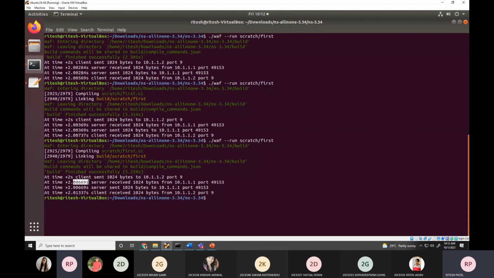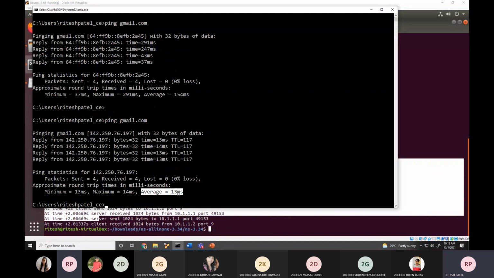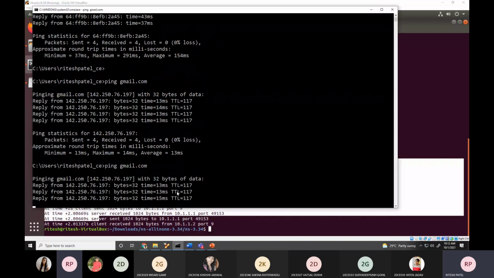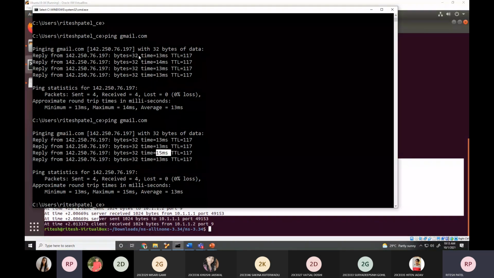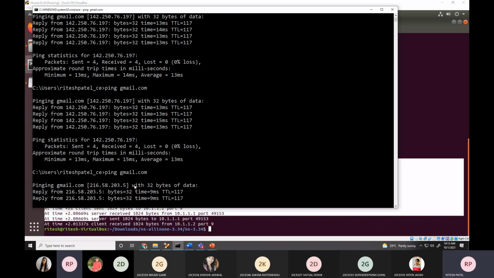So if you run n number of times, this is a simulator, so our result will be same. But if this is in real life, if I again ping, right now I'm getting 15 millisecond as well. Earlier I didn't get 15 milliseconds. Again, if I type, that would be different. 9 milliseconds.